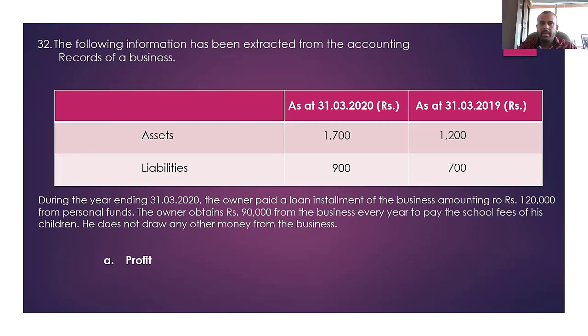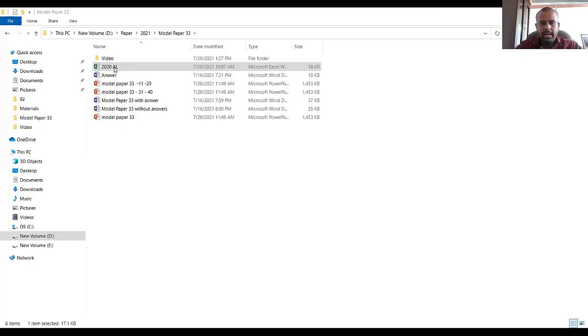Okay, so how to find the profit equation? What is the profit equation? We'll move into the answer, right? What's the profit equation that we're supposed to use in getting the answer for this? Closing equity minus opening equity plus drawings minus additional capital. That's the formula that you're supposed to use. Closing equity minus opening equity plus drawings minus additional capital.